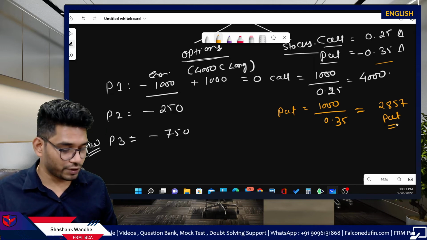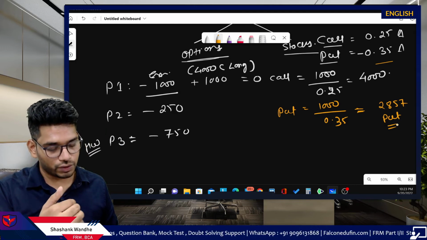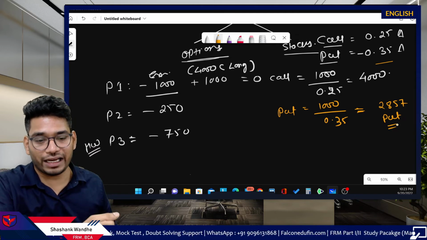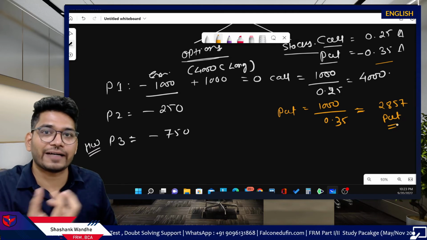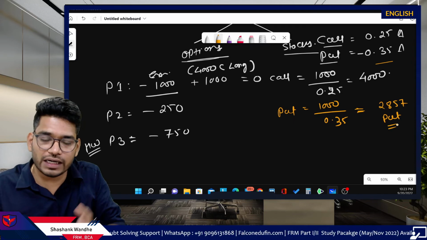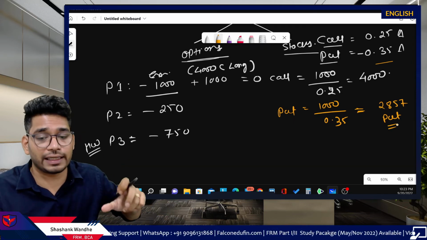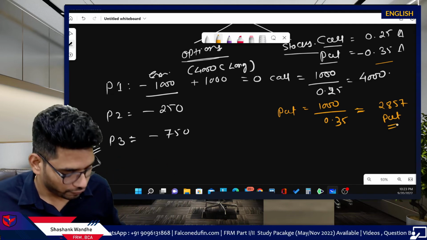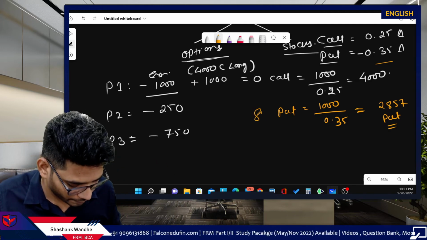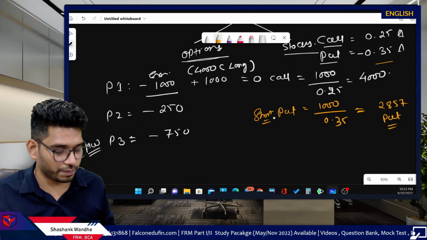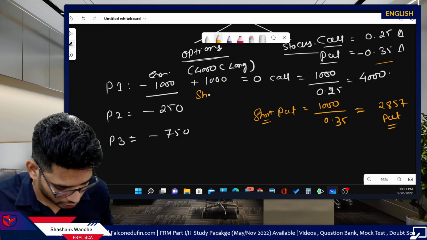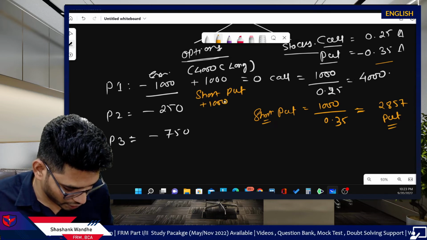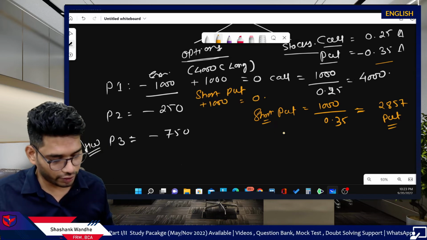We need to take the position in 2,857 put options, but we know taking a long position in puts will bring negative delta into our portfolio. We already have negative delta, so negative will become further negative, and it will increase the delta of the portfolio. That's why we need to take the short position in puts. So take short puts, which will bring plus 1000, and again it will make the portfolio delta neutral.